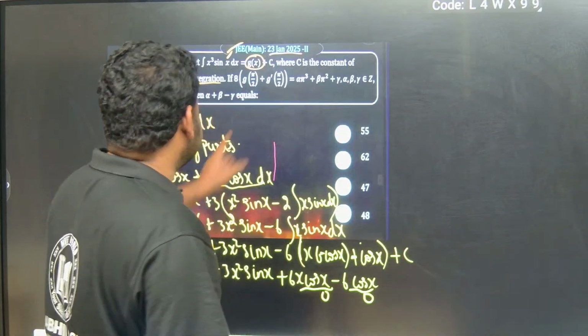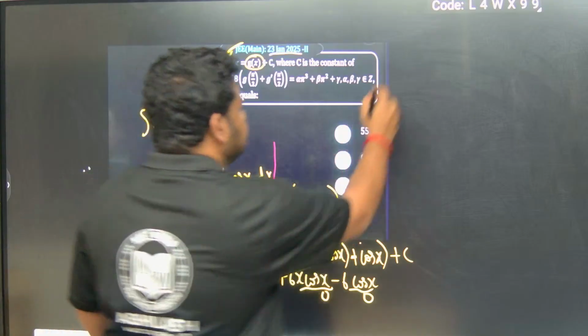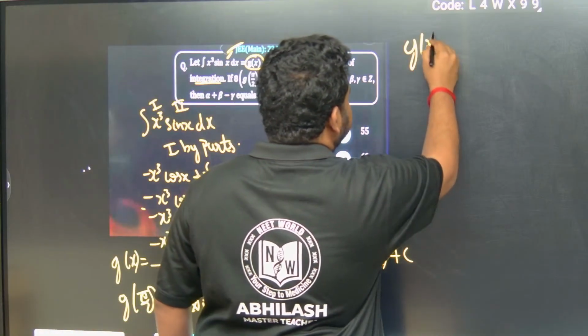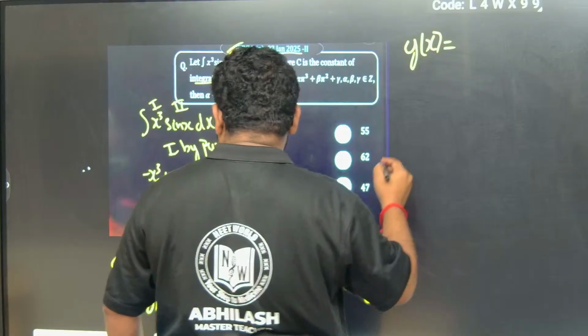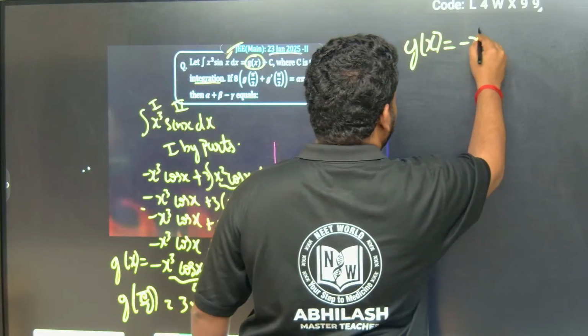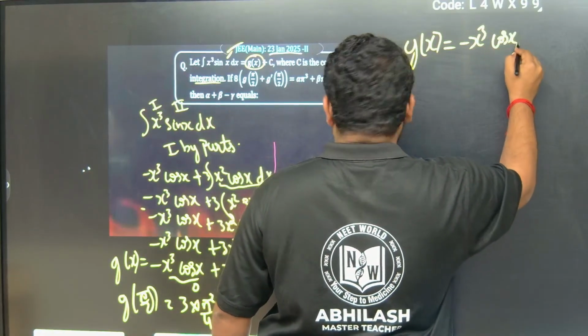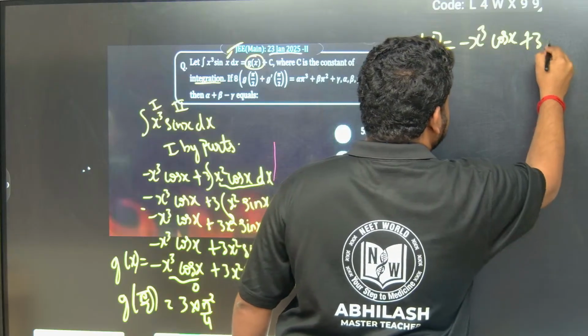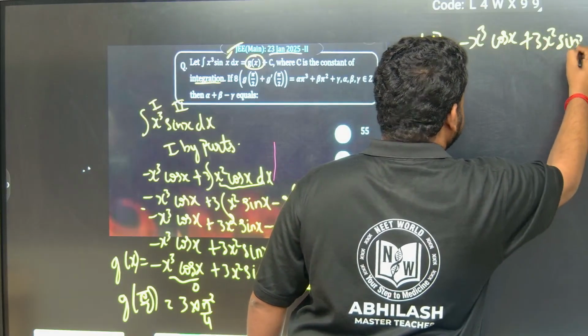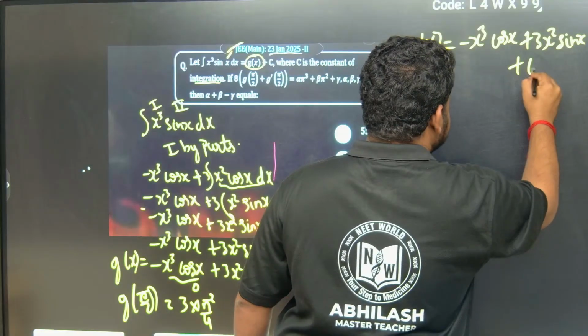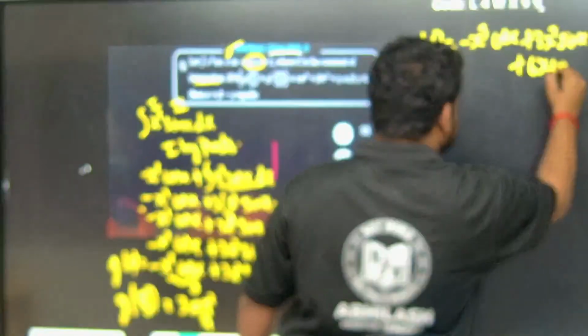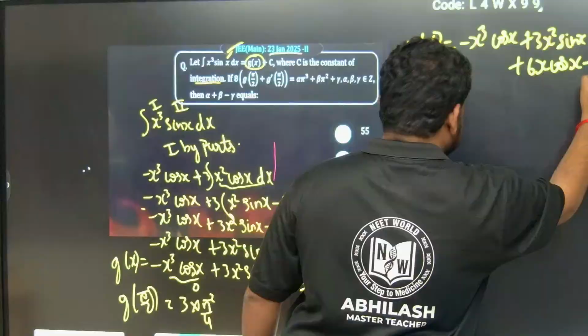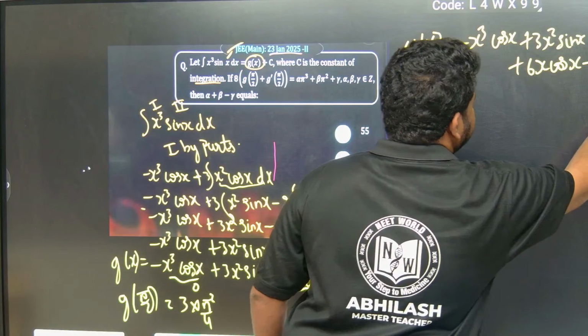Now they are asking us g dash of x. G of x we got as minus x cube cos x plus 3x square sin x plus 6x cos x minus 6 cos x. This is what we got, g of x.